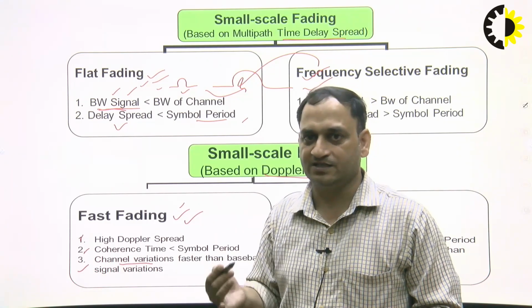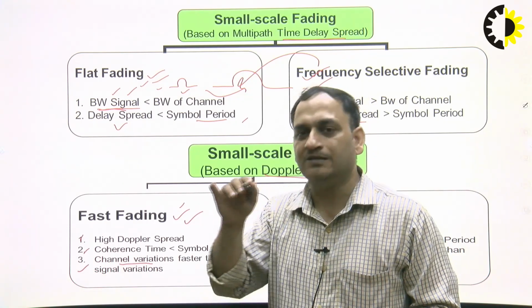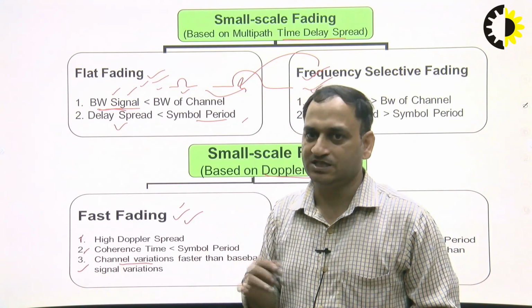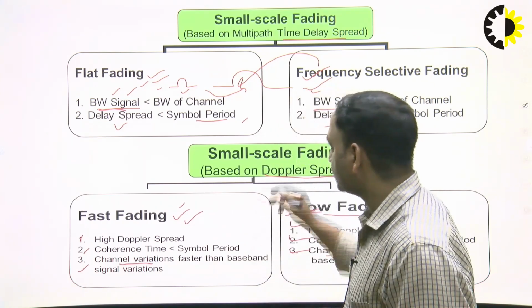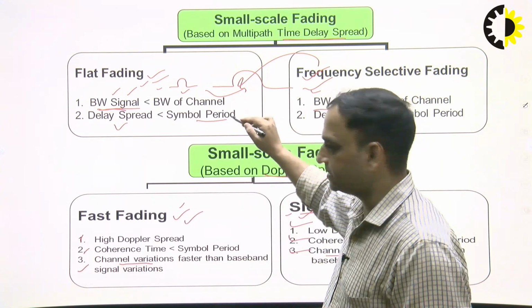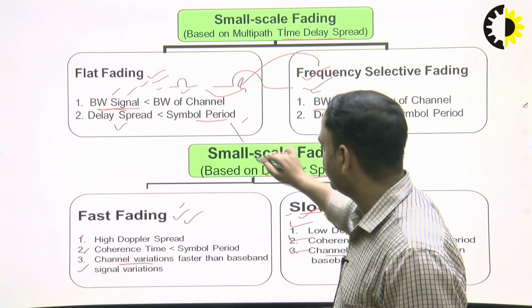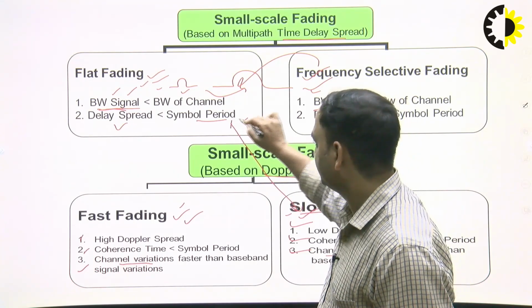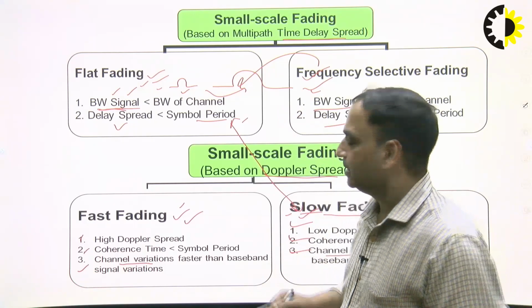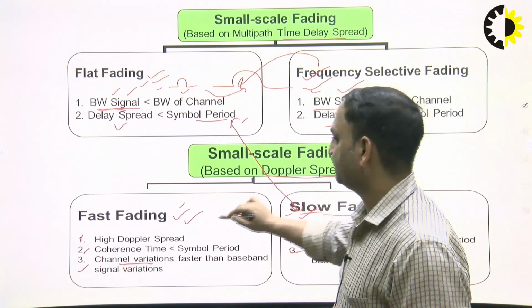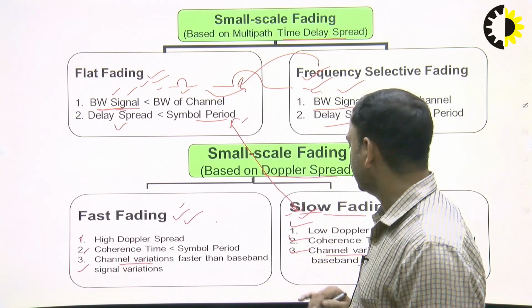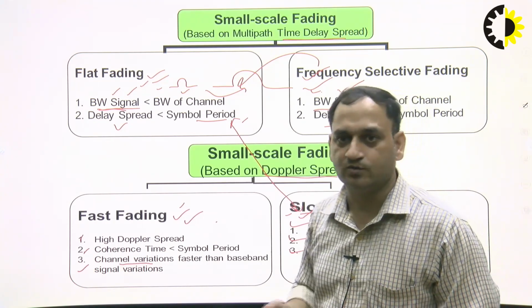When it is received at the receiver, the optimal signal will be received. So the best combination, as per our understanding, is between flat fading and slow fading. Any other combination, like frequency selective fading with fast fading, or frequency selective with slow fading, is not a very good combination.